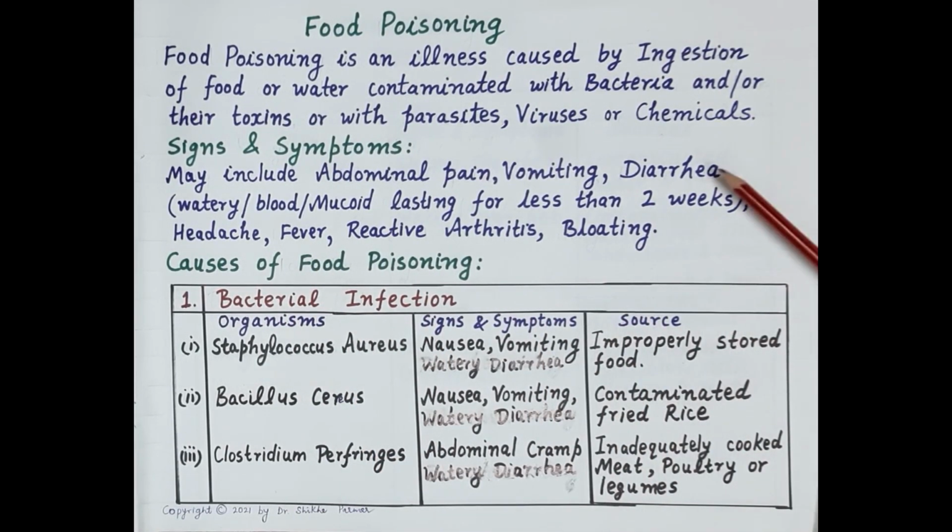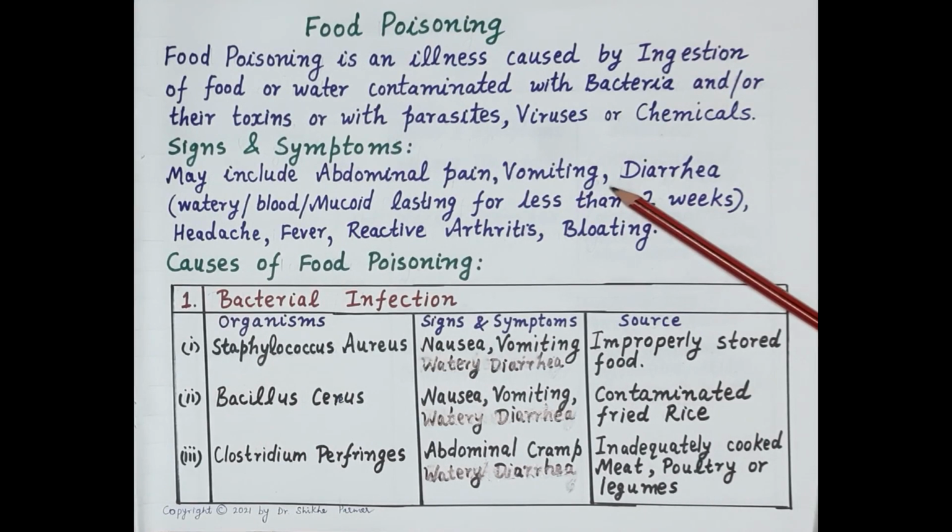Abdominal pain, vomiting, and diarrhea are the main symptoms of food poisoning. Abdominal pain occurs due to abdominal muscle cramps. Vomiting is a major symptom of infection with bacteria like Staphylococcus aureus and a virus like norovirus.